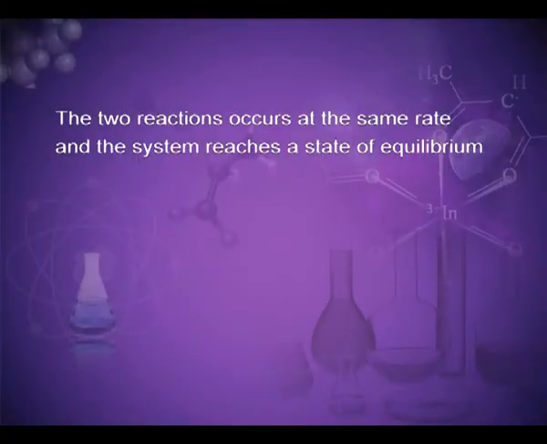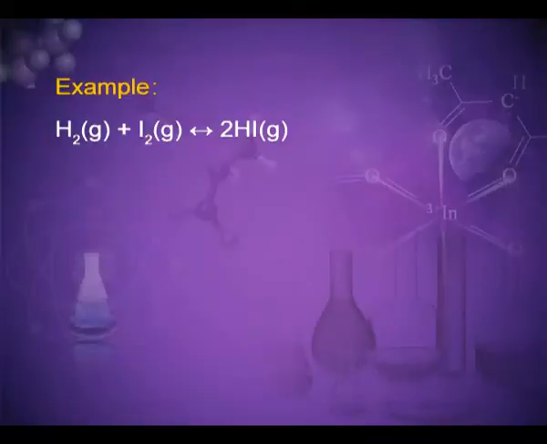The two reactions occur at the same rate and the system reaches a state of equilibrium. Chemical reactions reach a state of dynamic equilibrium in which the rates of forward and reverse reactions are equal and there is no net change in composition.